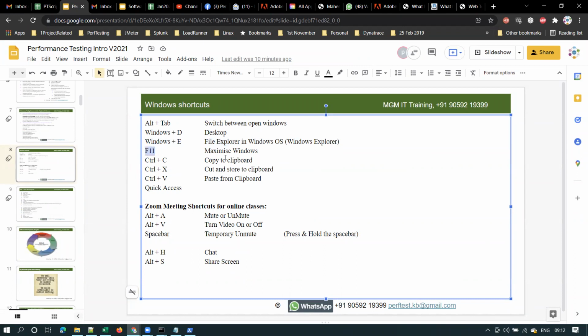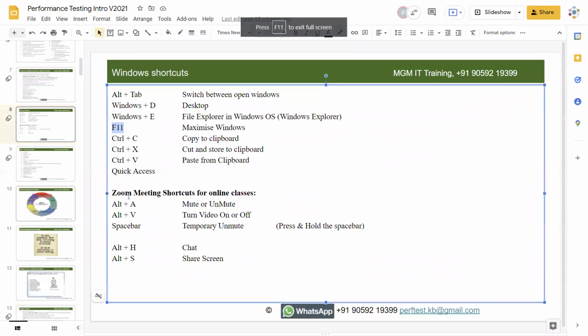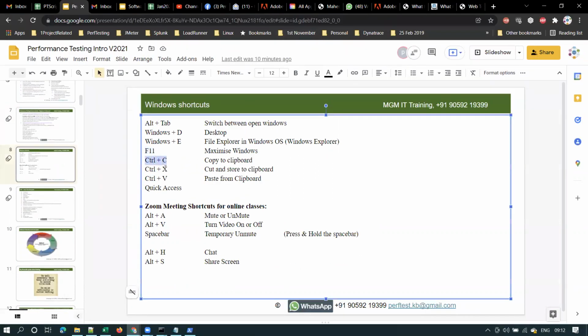Suppose I want to maximize the window, let me use F11 and maximize this. You can see an enlarged view of your window. I used function key F11 on my keyboard, to maximize the window. Everyone knows these shortcuts, even kids know this shortcut.